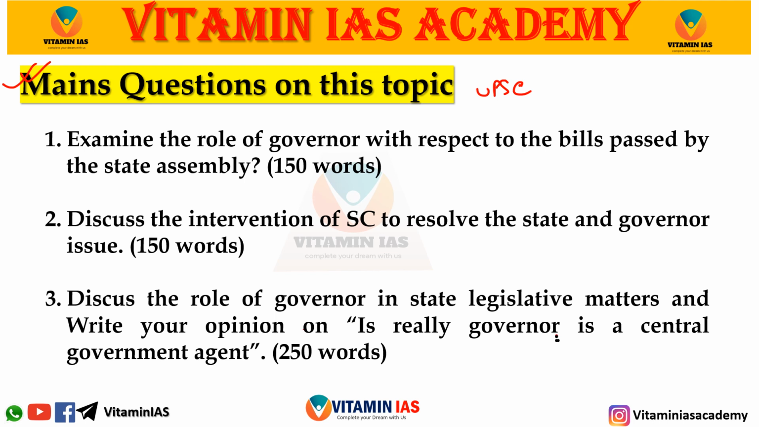Second question, discuss the intervention of the Supreme Court to resolve the state and the governor issues, because the Supreme Court has original jurisdiction. As a result, whenever there is a problem between the state and the central, state versus central, then of course the Supreme Court will come for the intervention. As a result, this question is also relevant.